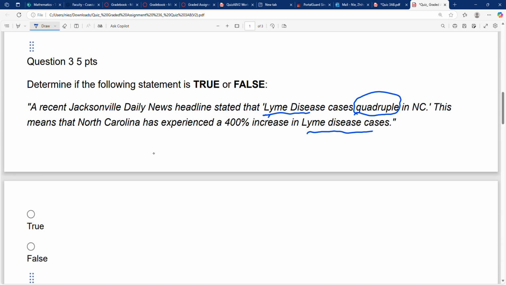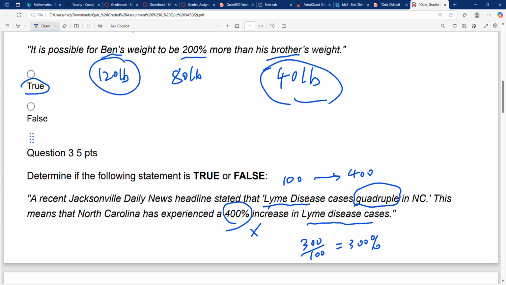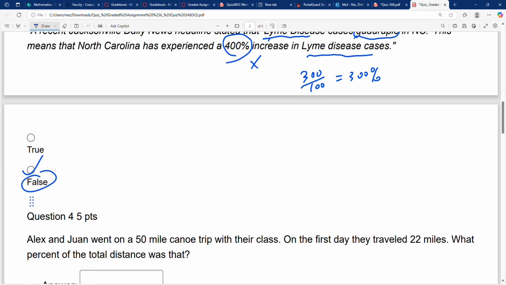Quadruple means, for example, if the cases are 100, quadruple becomes 400. So from 100 to 400, it experienced a 300 increase, and 300 over 100 is 300%. So this one, 400%, is false. The first one is true, and this one is false.